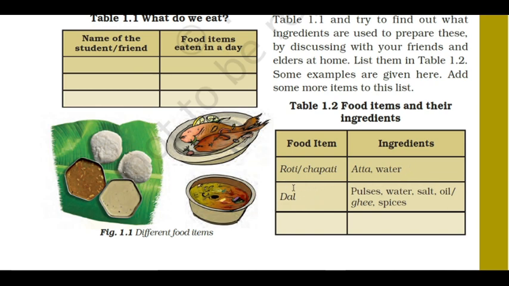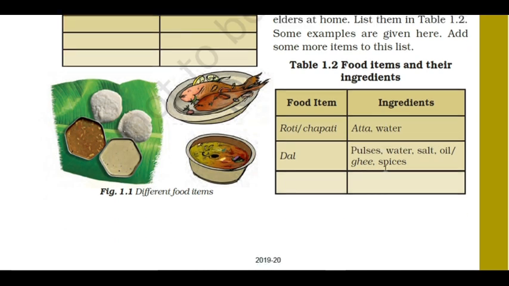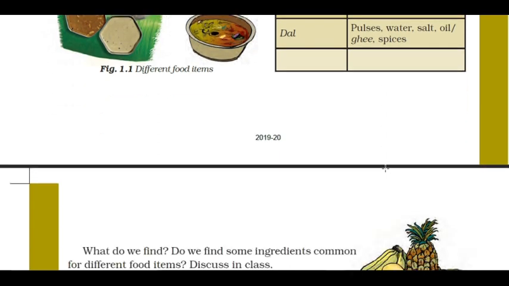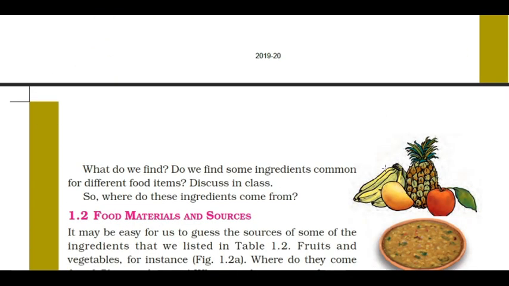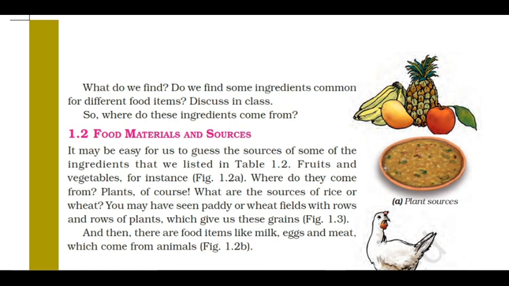We cannot eat chapati alone, so for that we need a side dish. This is a North Indian food and it is famous here in North India. This is dal. What is dal? We need pulses, water, salt, oil, ghee and spices. We have to put all these ingredients, cook it, and make a side dish for this chapati or roti. So for every food item there are some ingredients, and we have to put the ingredients and cook it and then consume it.